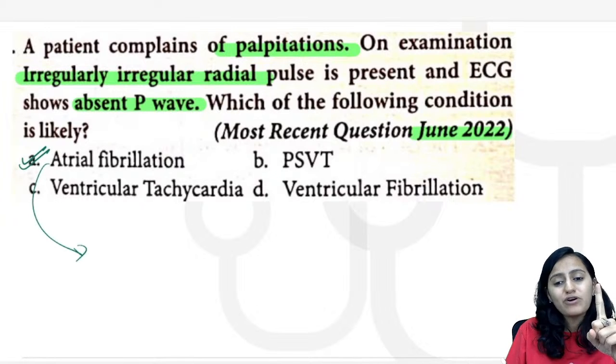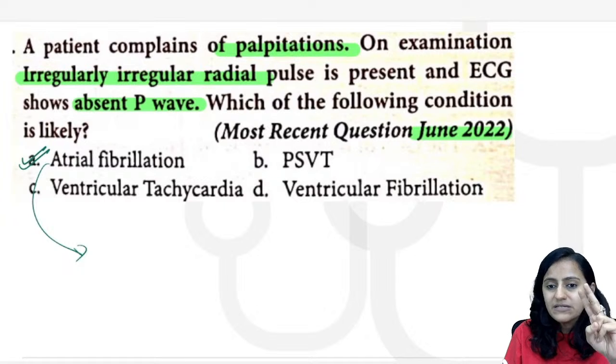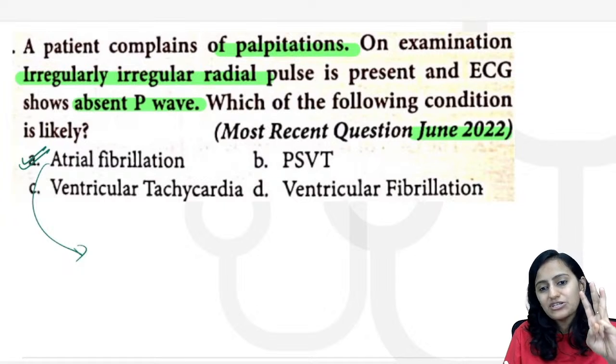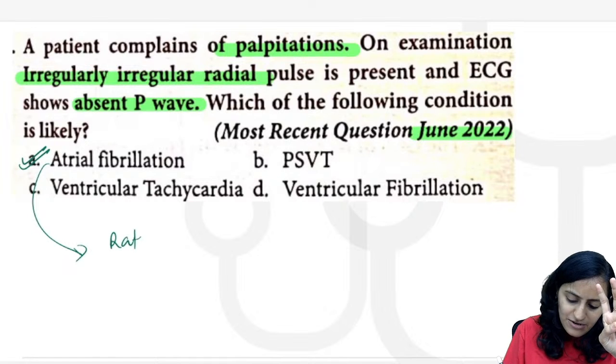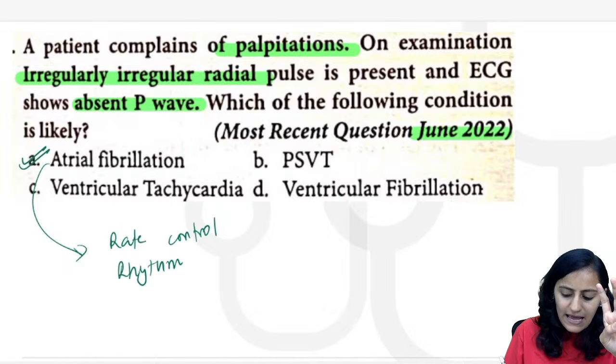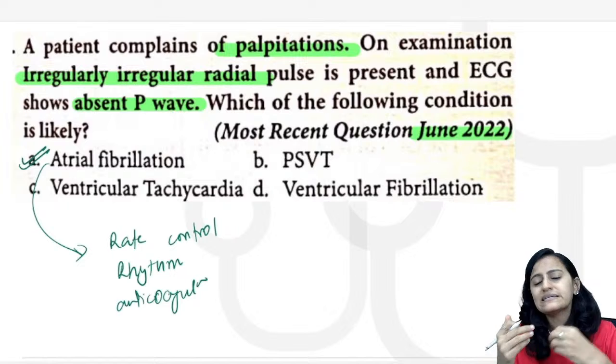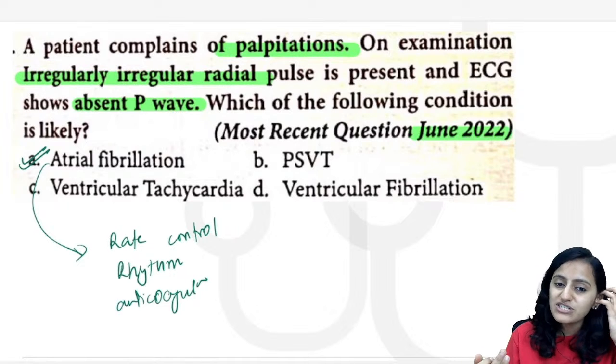What is the treatment for atrial fibrillation? Rate control, rhythm control, right? And you have anticoagulation that we need to do. So for atrial fibrillation, rate control, rhythm control, and we have anticoagulation. For anticoagulation, warfarin or the NOACs, we use the CHA2DS2-VASc score. That is what we spoke about.